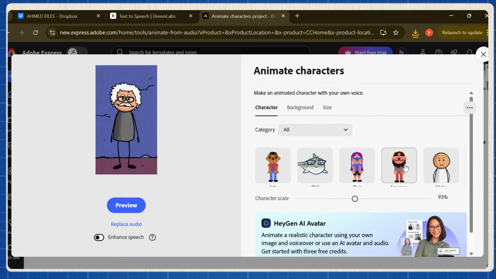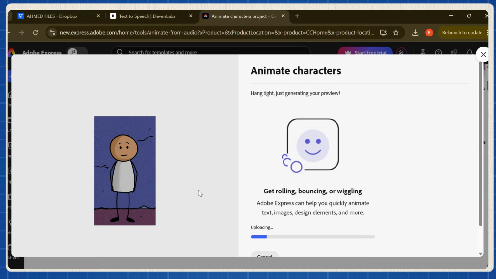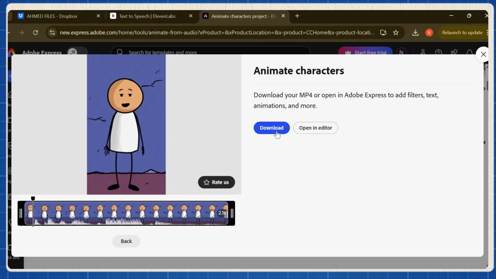For the second part, switch the character to another stick figure so it feels like a conversation. Click Browse again, upload your second audio file, and boom, download the second clip. That's it. Animation done. Seriously.